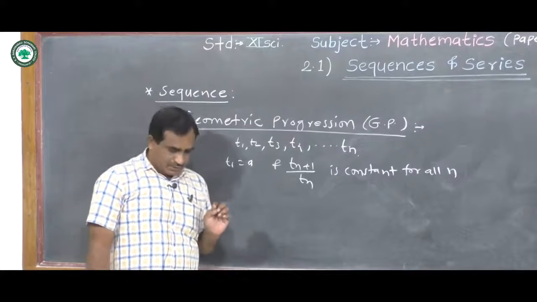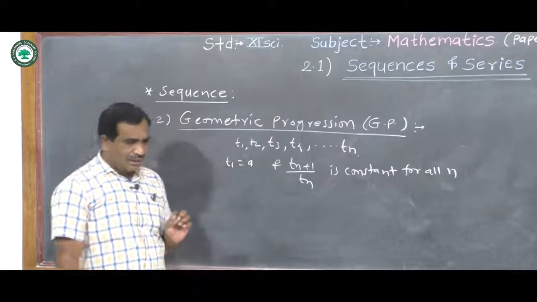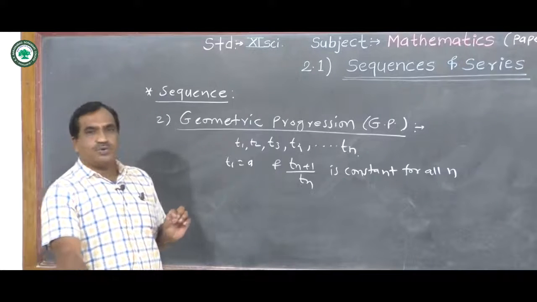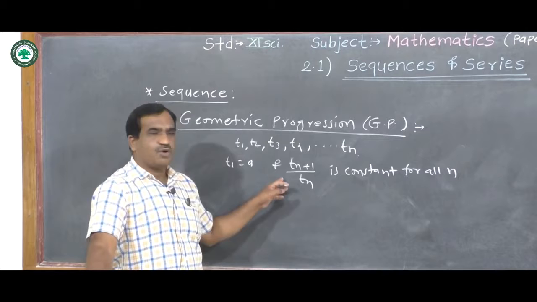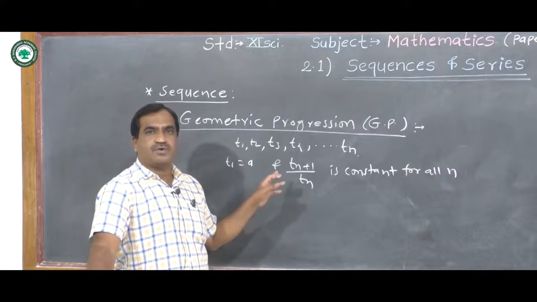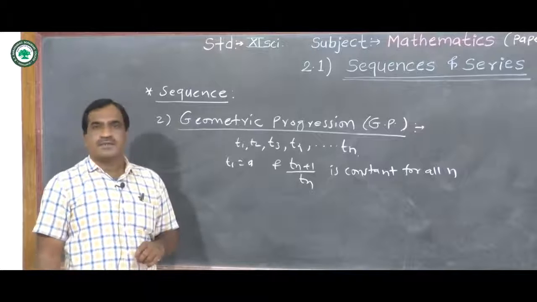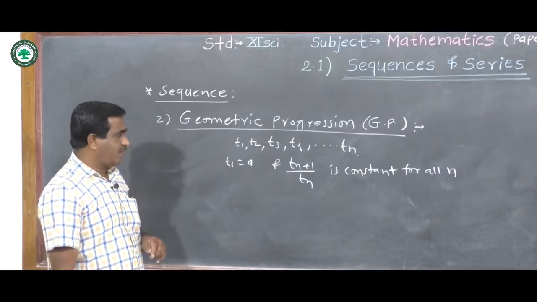Or in other words, in a sequence, if the ratio of any two consecutive terms is constant for all n, then that sequence is called a geometric sequence or geometric progression.